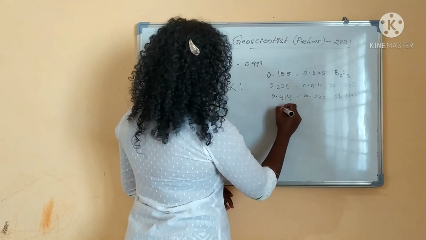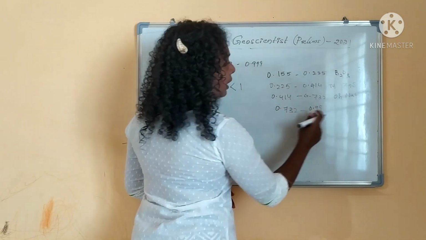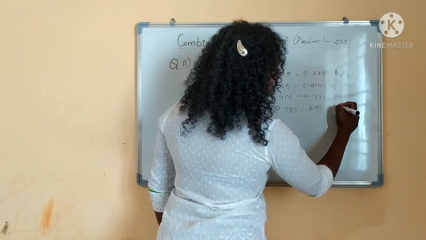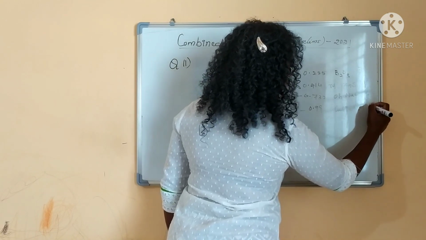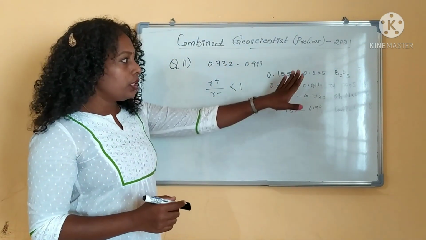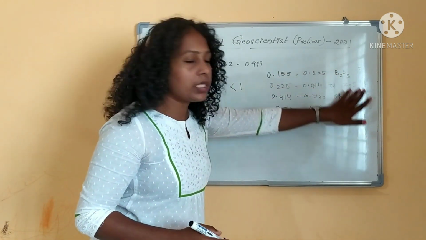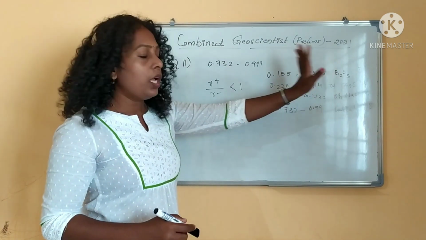Okay, 0.732 to 0.999 or 1, then the structure will be cubic, for example the cesium chloride structure, and the coordination number will be 8. This is all about radius ratio. These are all the structures and these are all the coordination numbers. They might ask some other question, so these are all the options.